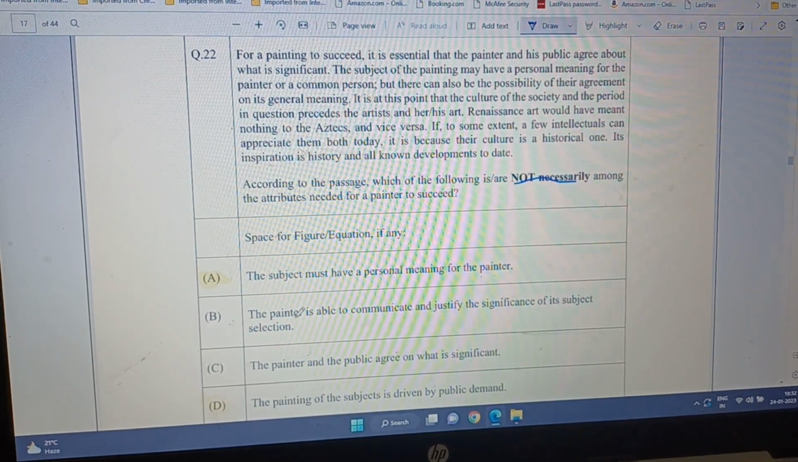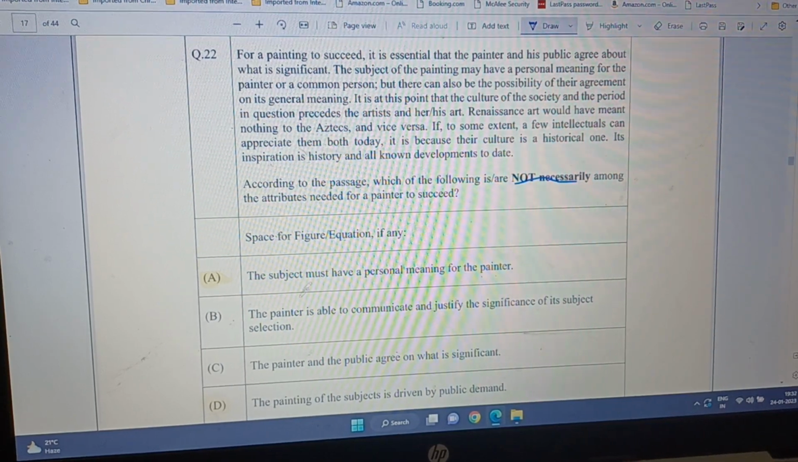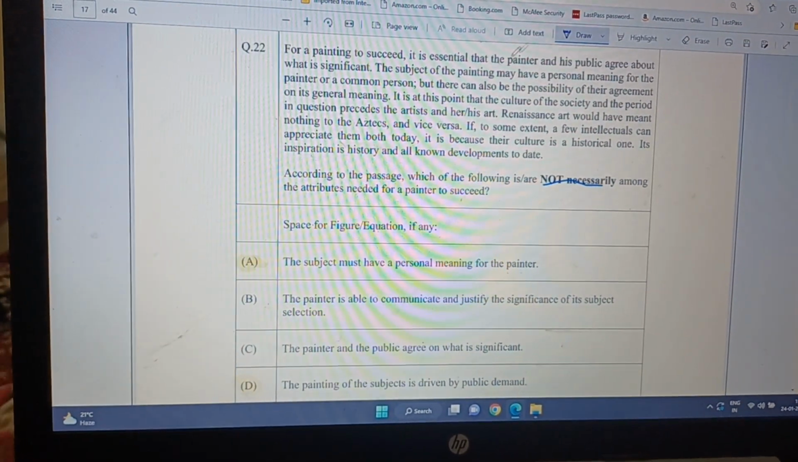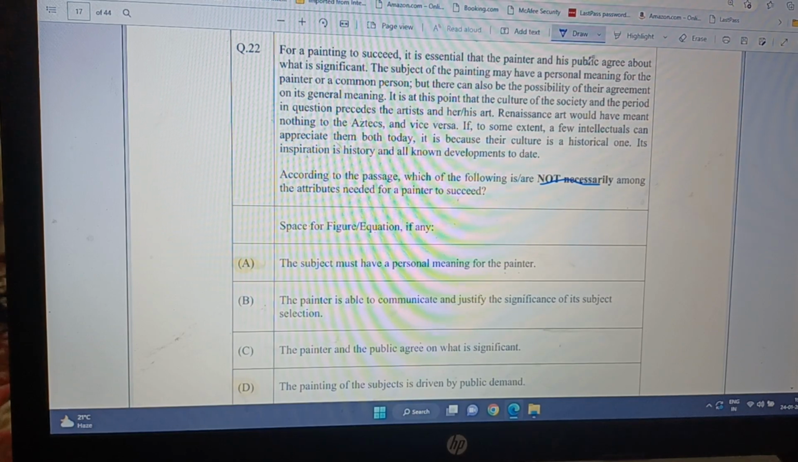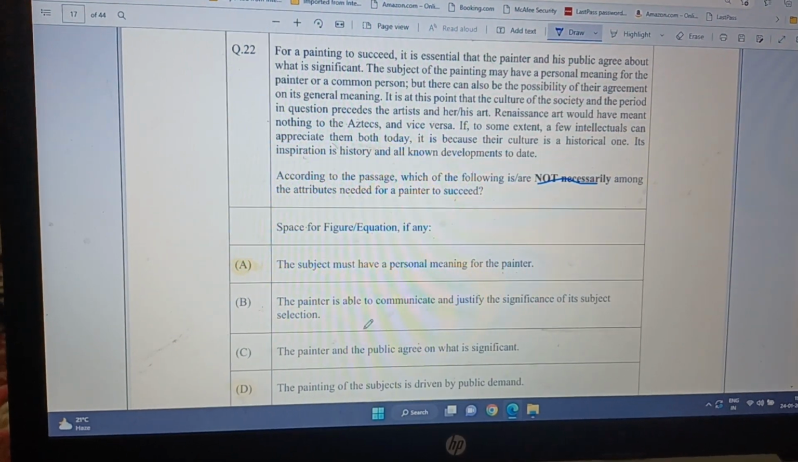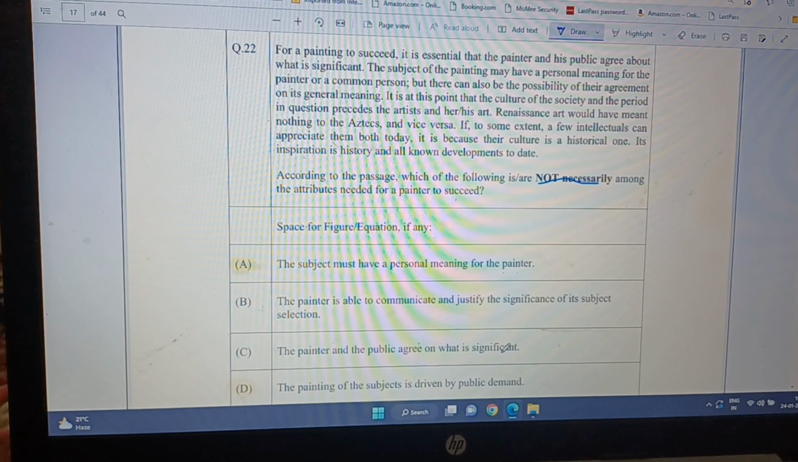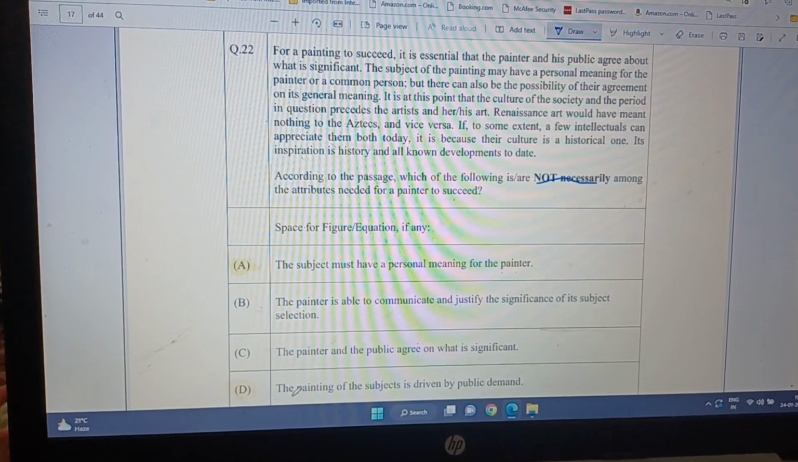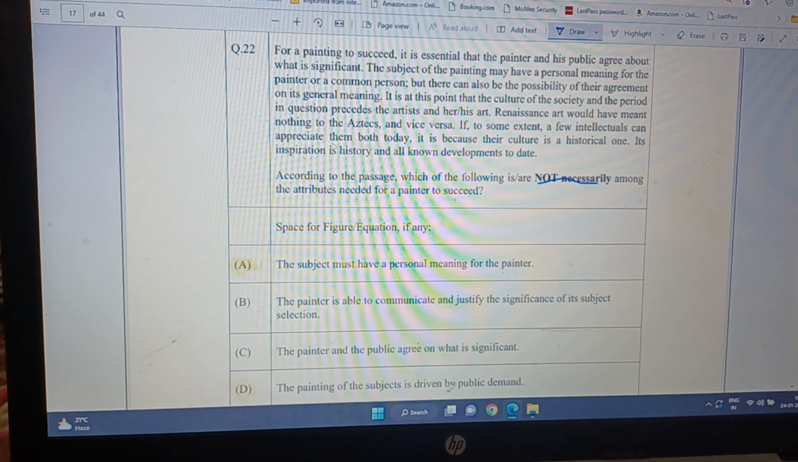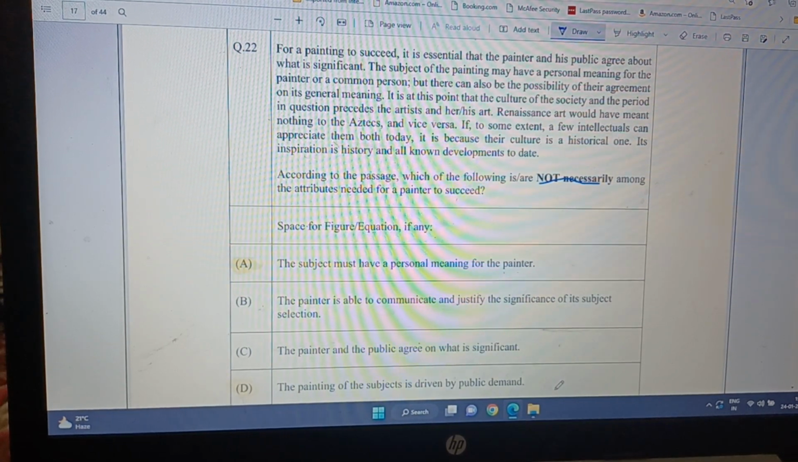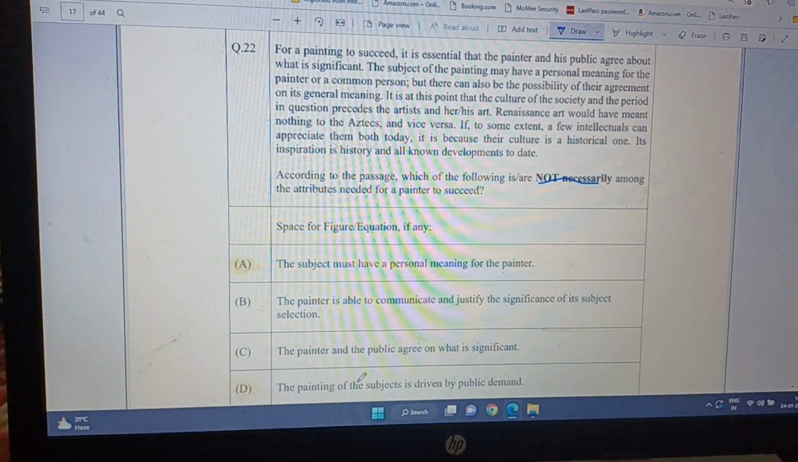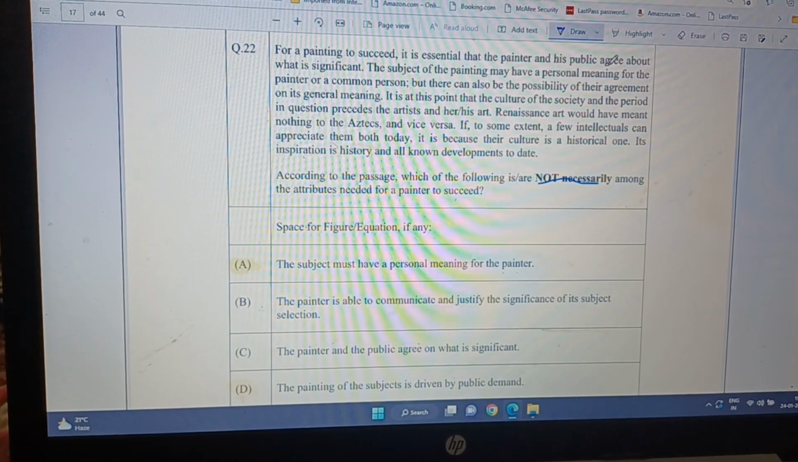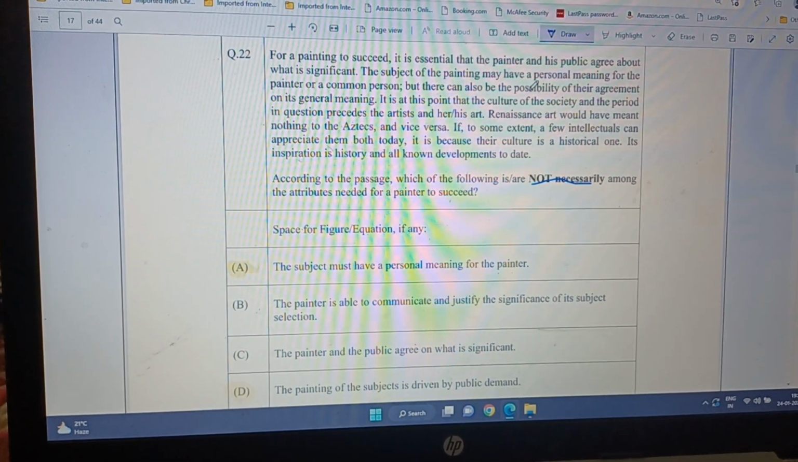Now, so it follows, okay, because the painter will tell what he has in mind, and then the public will agree. Now, the painter and the public agree on what is significant. Yes, this follows. And then, what about the D? The painting of the subject is driven by public demand. Yeah, that is correct, because if public is not agreeing, then it doesn't become significant.